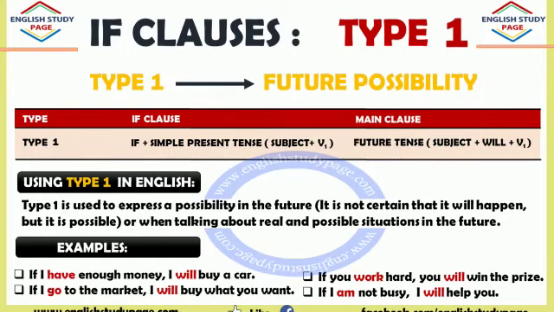Look at the examples. If you work hard, work, present tense verb, you will win the prize, will, future tense. If I am not busy, am, present tense verb, I will help you, will, future tense.